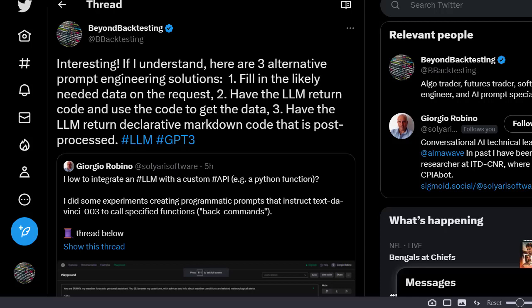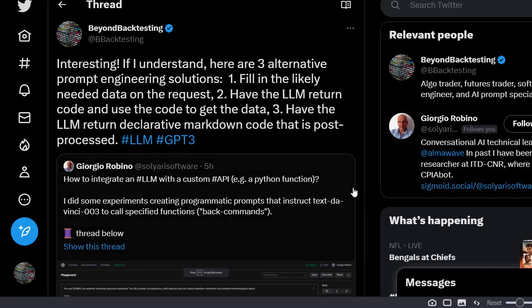And two, I said have the LLM return code and use the code to get the data. It sounds like what he's doing, but there's another way of thinking about it, and it may not have many applications for the usage that he's thinking about. But that's what I want to demonstrate: a different way of thinking about interacting with these LLMs in a chat response, but in a little different way. And I'm going to be demonstrating that.